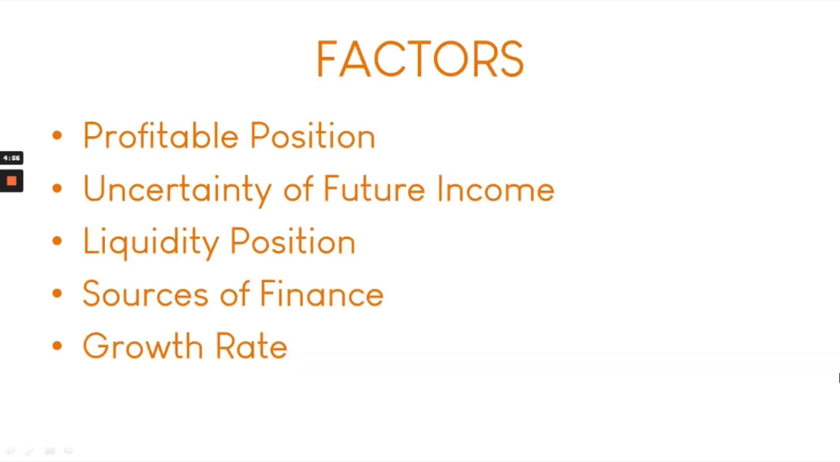Now we discuss the factors affecting the dividend decisions. We have 5: the profitable position, the uncertainty of future income, the liquidity position, the sources of finance, and the growth rate. First is the profitable position. If the business earns more profit, then the business can give out more dividends to their shareholders. If we don't have profits, therefore we cannot give dividends.